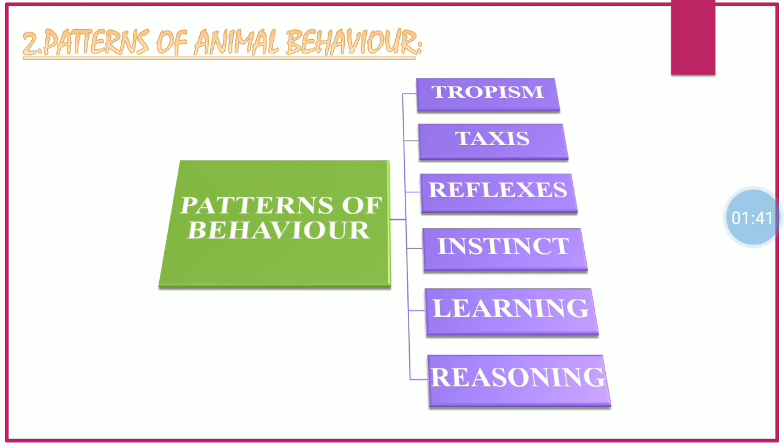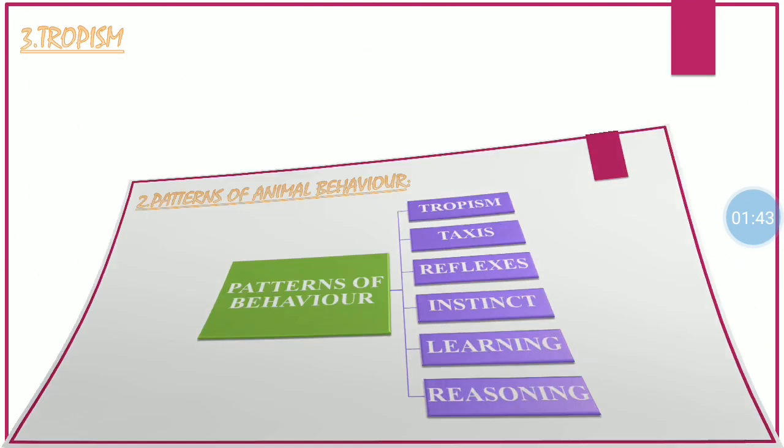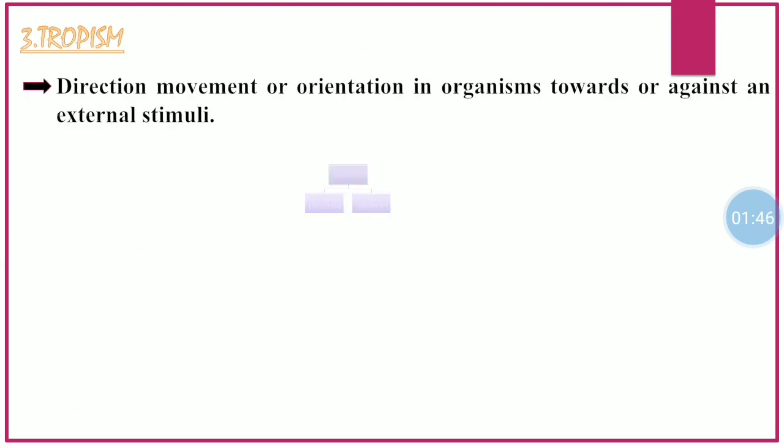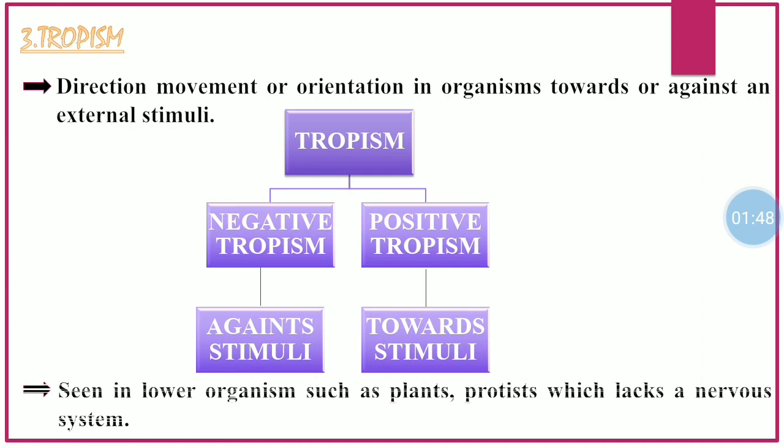Now, moving on to the tropism. Tropism is defined as the direction, movement, or orientation in organisms towards or against an external stimuli. It is of two types, negative tropism and positive tropism. Negative tropism is the type of tropism which is seen against a stimuli, and positive tropism is the type of tropism which is seen towards a stimuli. Tropism is seen in lower organisms such as plants and protists which don't have a nervous system.